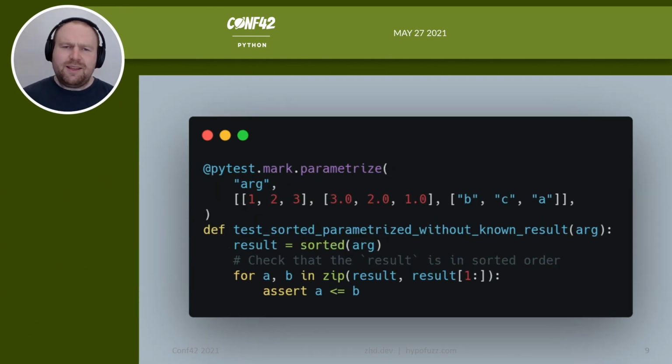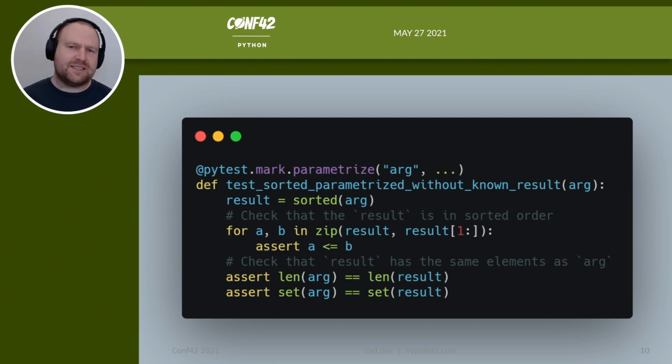If we don't even have that though, all is not lost. We don't have the known good version, but we can still check for particular errors. And this test will raise an exception if we ever return a list which is not sorted. The problem is that it just checks that the output is sorted, not that it's the correct sorted list. And as an example, I would point out that the empty list is always in order. So if we don't want to allow the empty list as a super fast performance optimization, we might want to check that we have the same size of output as we had of the input.